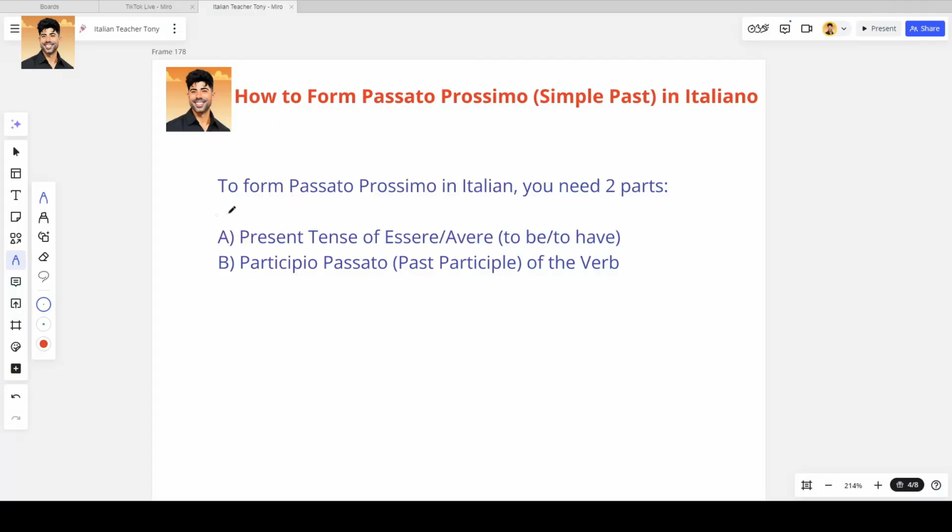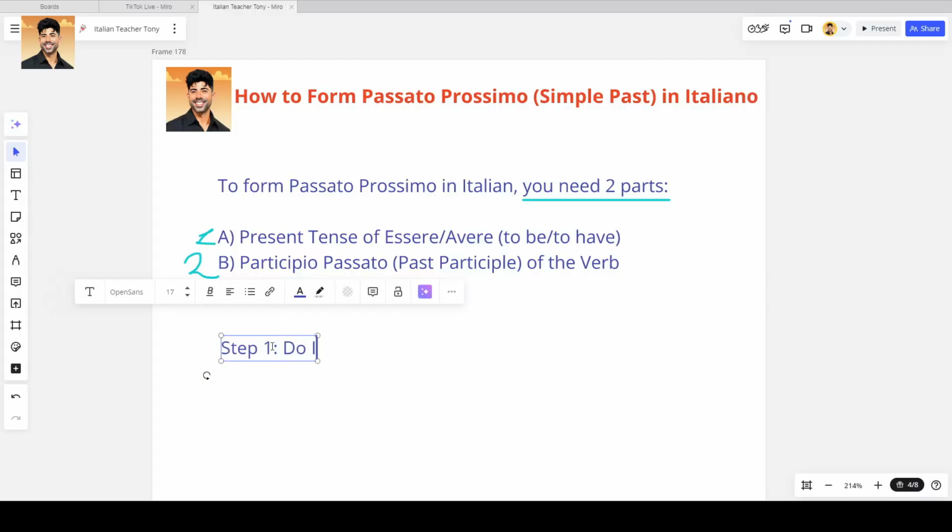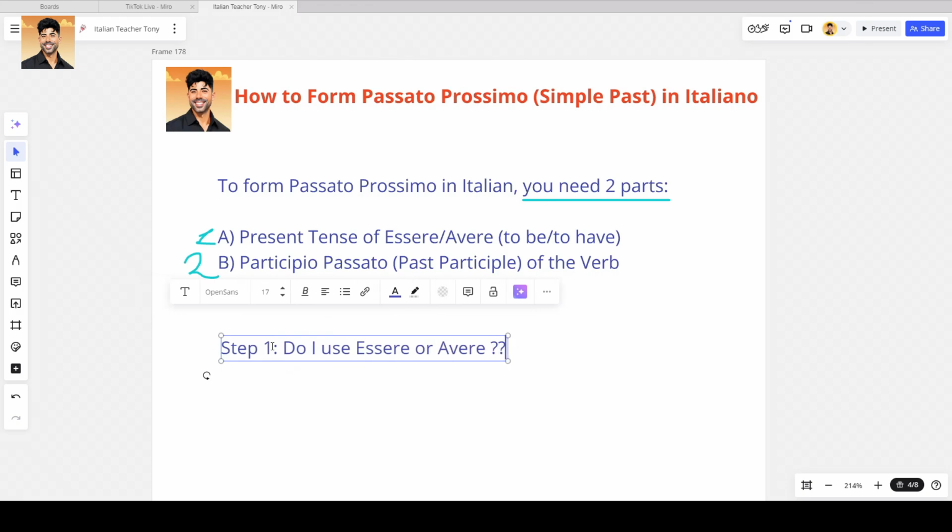In fact, in Italian, to form passato prossimo, you need two components: the present tense of either essere or avere, to be, to have, and the past participle, or participio passato, of the verb that we are trying to make the past of. I understand the theory sounds much more complicated than it actually is. The first thing you need to be able to do when you're forming this past is to understand if you have to use essere or avere.